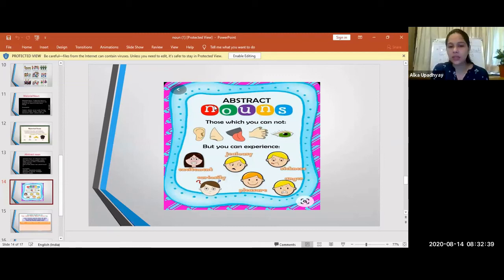Now we have a few examples from our textbook also. Let us see the example that is given in the textbook about abstract noun.